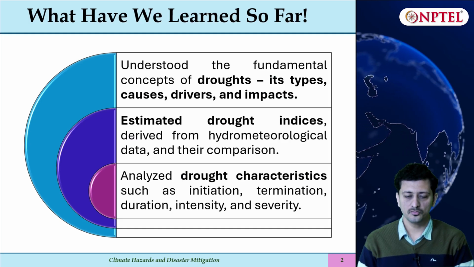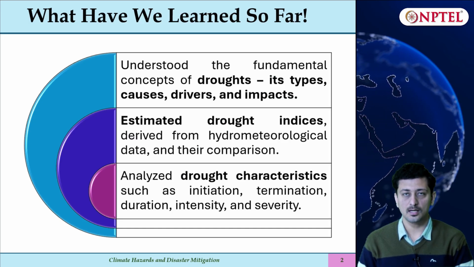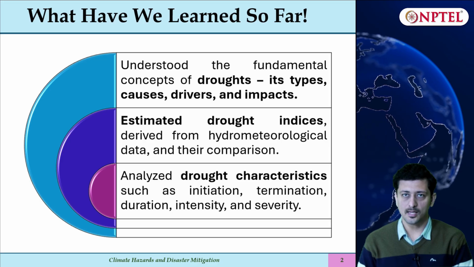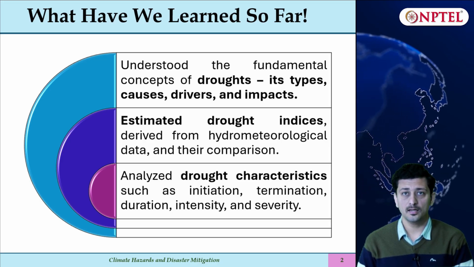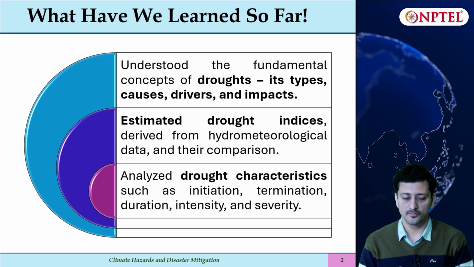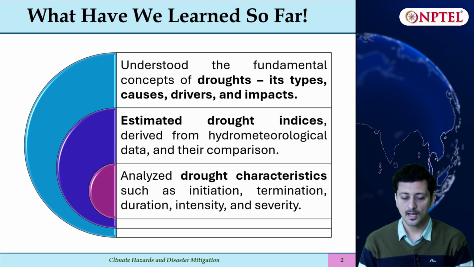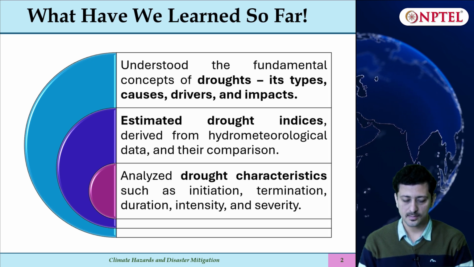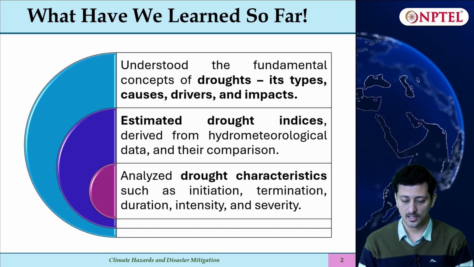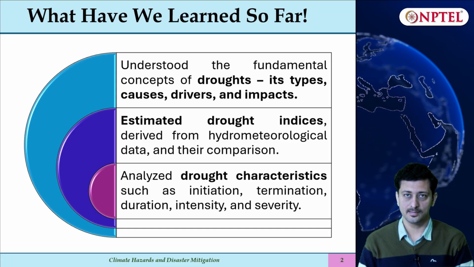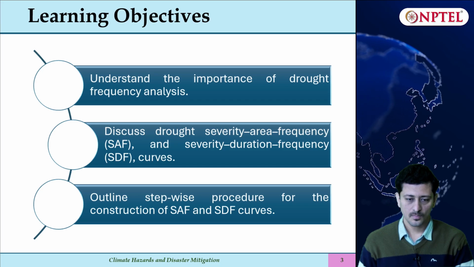So what have we learned so far? We understood the fundamental concepts of droughts, its types, causes, drivers and impacts. We also estimated different drought indices which were derived from hydrometeorological data, and we presented their comparison. We also analyzed drought characteristics such as initiation, termination, duration, intensity and severity.